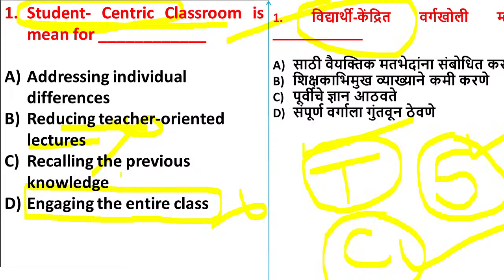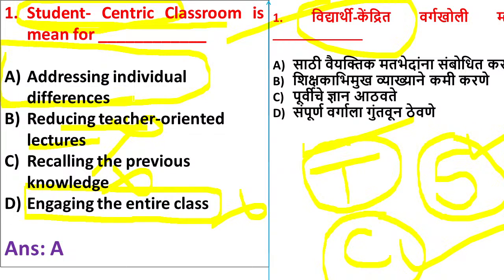Recalling the previous knowledge. Yes, the teacher will try to recall the previous knowledge in every class, but this won't come under the student centric method. Here, student centric classroom means the teacher is going to attend to all the individual differences. He will go to each and every student, ask their problems, try to solve them and give explanations. If some student is not understanding, he will go to him and explain very clearly.